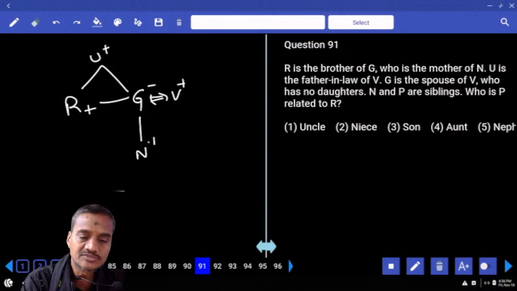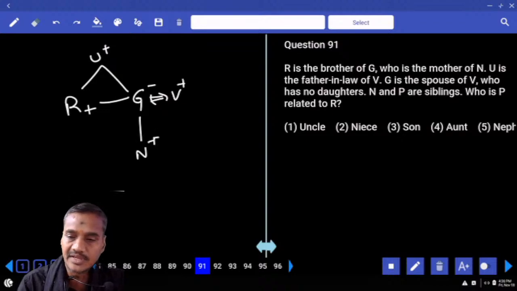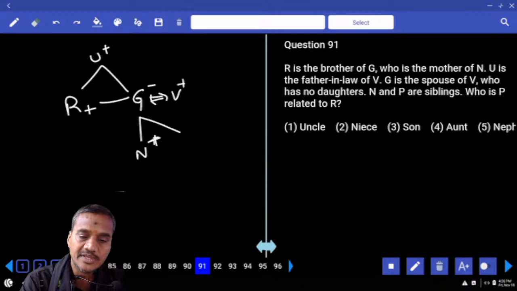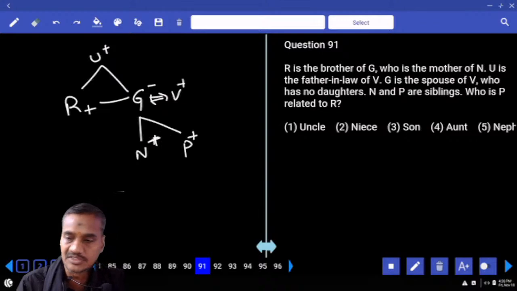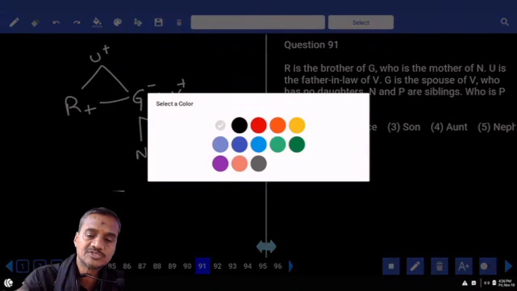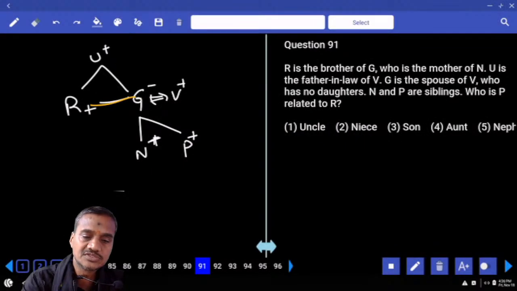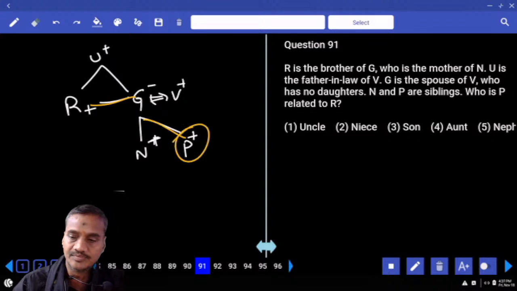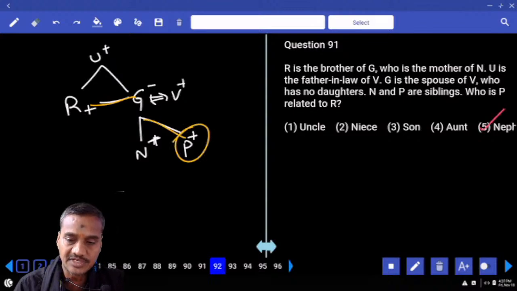V has no daughters means N is a son. And N and P are siblings to each other. N and P are siblings means P is again a son. Then how is P related to R? Yes, tell me how is P related to R? R's sister's son. Sister's son is nephew. Nephew, that is choice 5, question number 91.